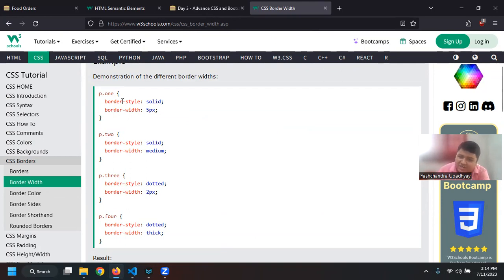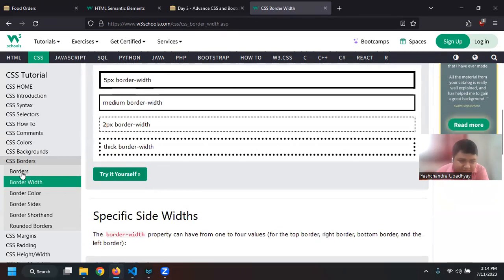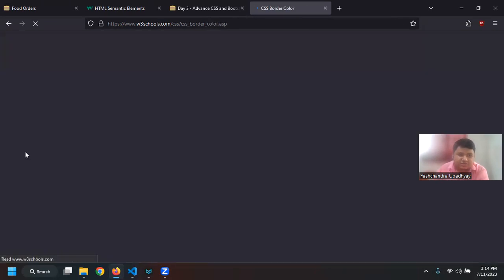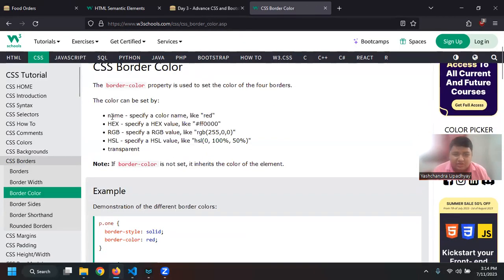But you can also change it. You can use border style to specifically say that this is the style, and you can also use border width to specifically specify that this is the width of the border. As you can see, you can also change the color of the border. You can use a name such as red, or you can also use hexadecimal, RGB, or HSL. This is basically, I can say, hue, saturation, lightness, something like that.